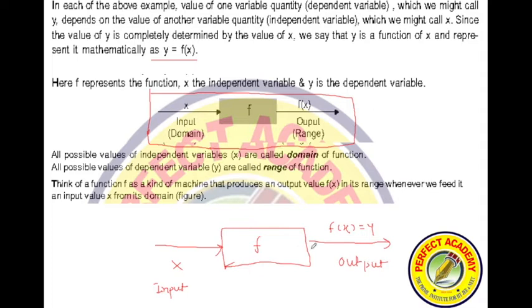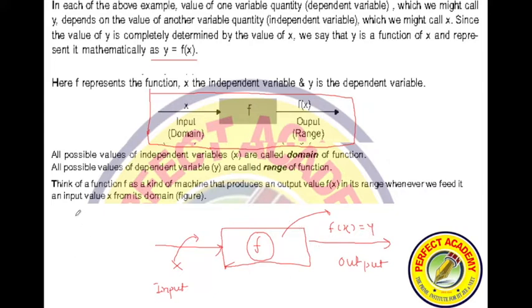So a function is actually a machine which takes x as input and gives y as output.